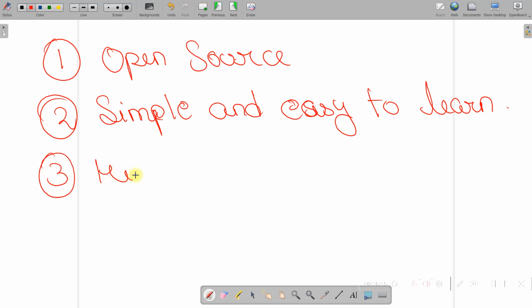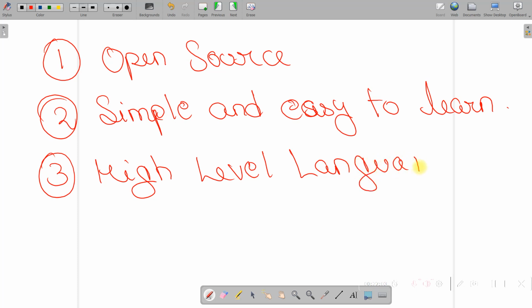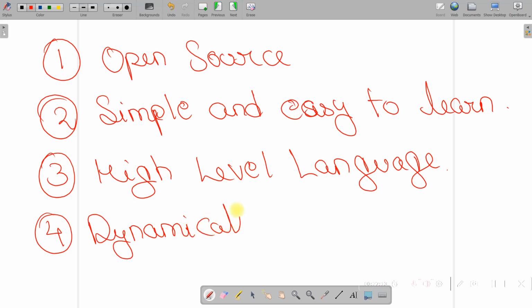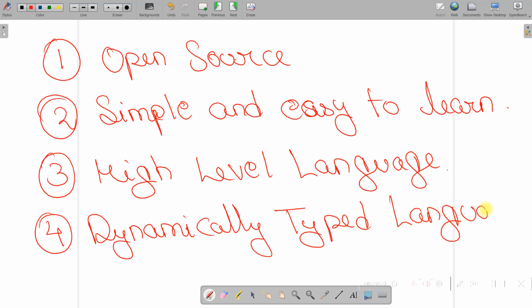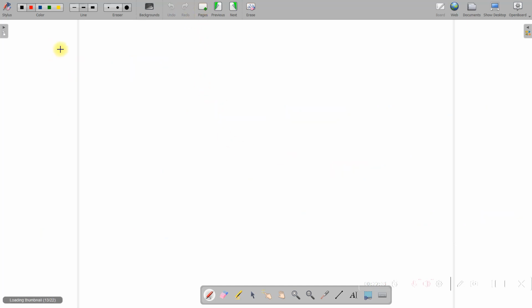Third, again, Python is a high level language, because we write the syntax of Python in English format. Fourth, Python is a dynamically typed language. Why do we call Python a dynamically typed language? Because we can use the same variable in the same scope to assign it two or more different types of values.